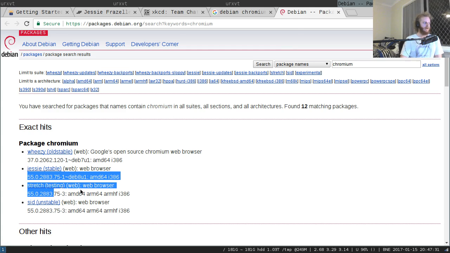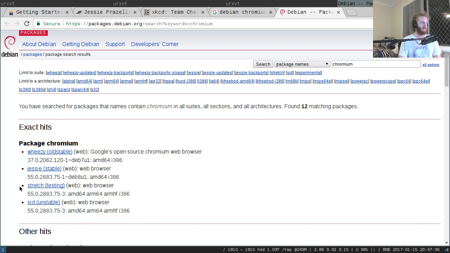Testing is probably now, due to the freeze, tracking an up-to-date Chromium. A few weeks ago it wasn't. A few weeks ago the testing Chromium was horribly out of date, probably had a bunch of security bugs. It had a bunch of non-security bugs which started to annoy me, which is what inspired me to go, I'm going to look into this bug. Oh, apparently it was patched like 2 months ago. Why is my Chromium 2 months out of date?